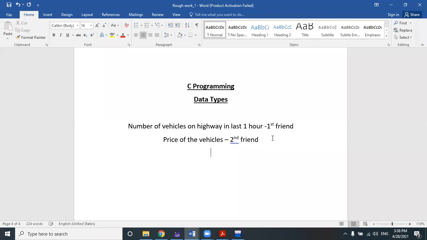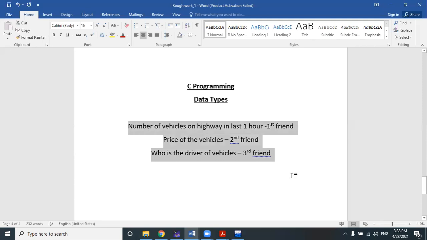So his main observation is about the characteristics of who is driving the vehicles in the last 1 hour. That is the observation of the third friend. Okay, clear? I think these three things are clear to you, right?